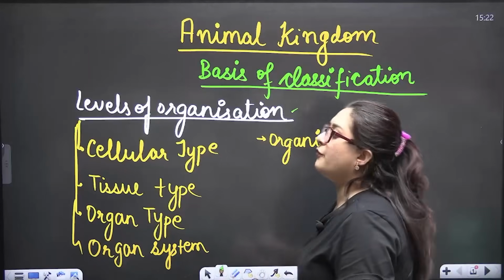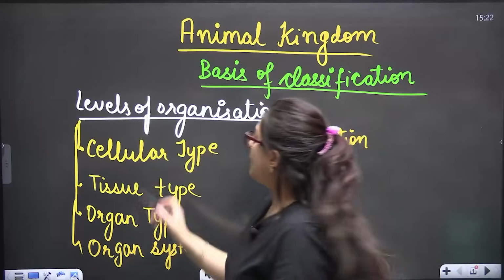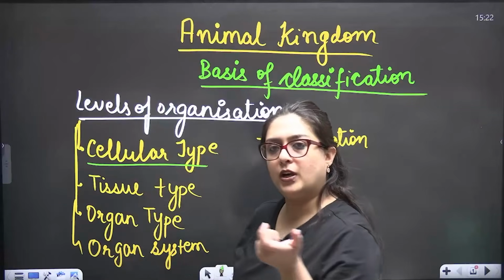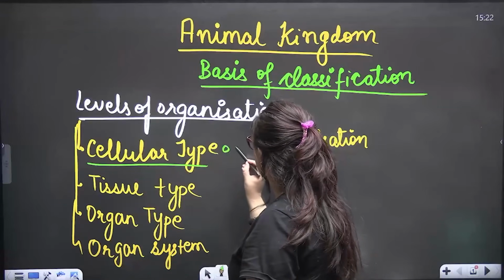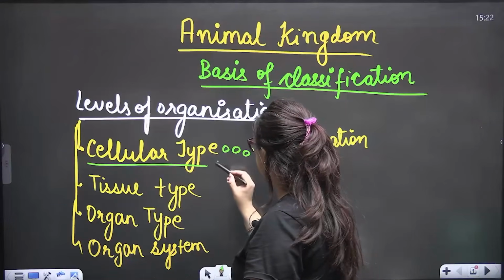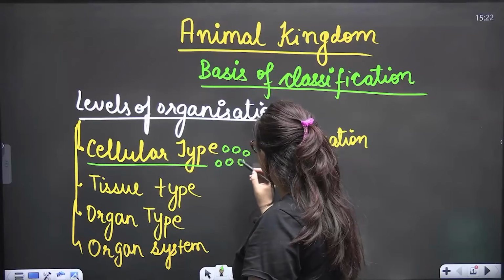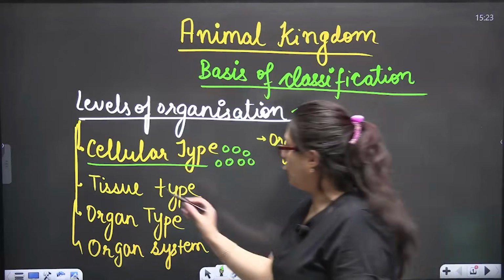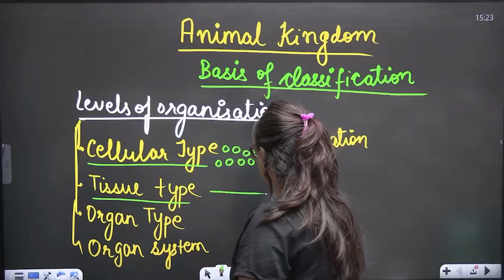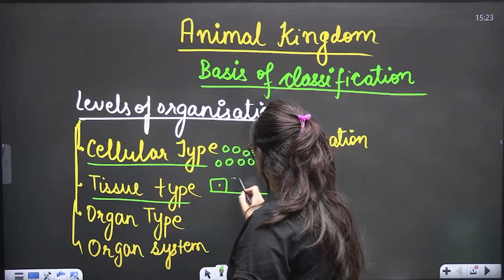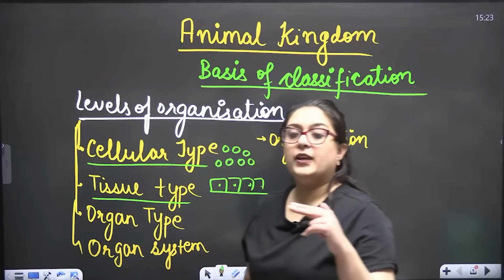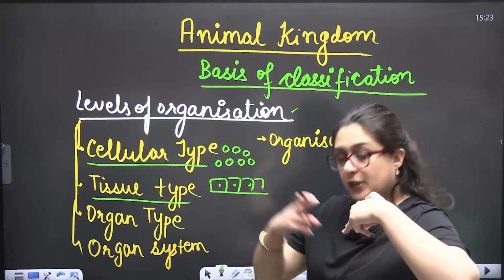First is level of organization. Whether the organism has only a cellular type of organization, means clusters or aggregates of cells are present. Now when cells form a group, they form tissue. If we are moving from this to this, things always go from simpler to complex.